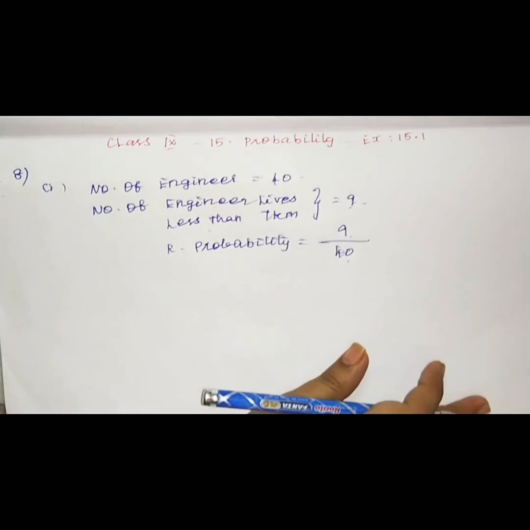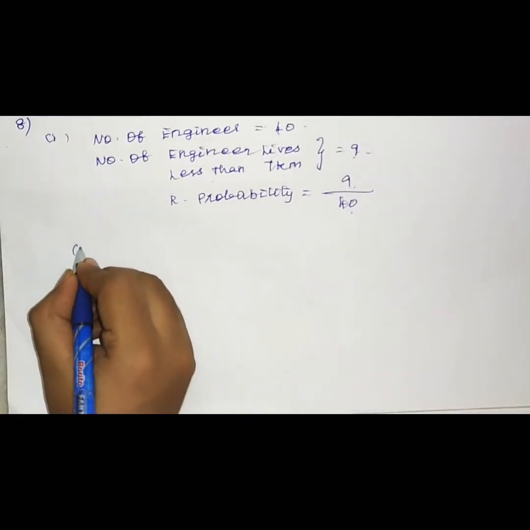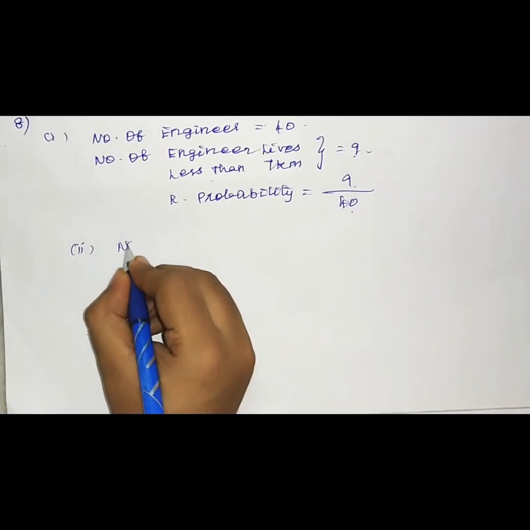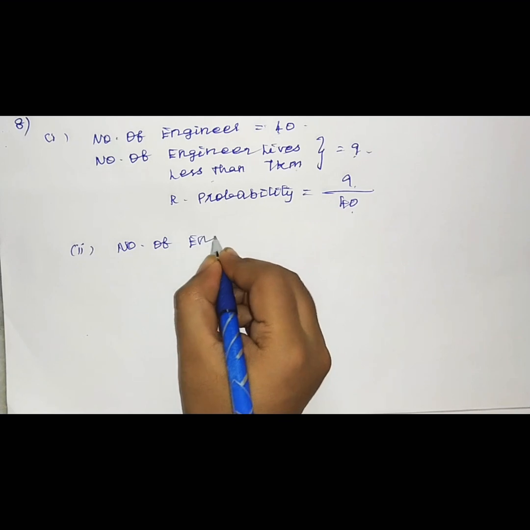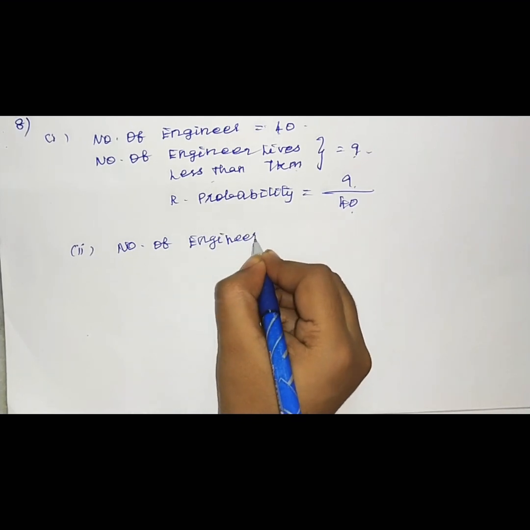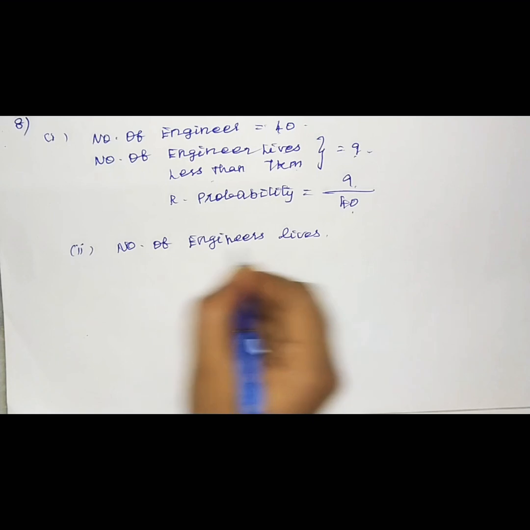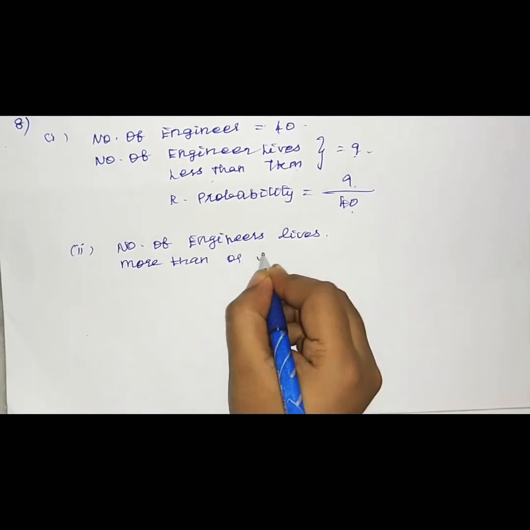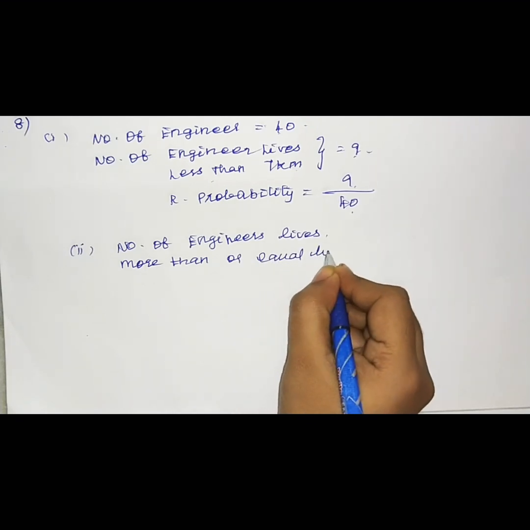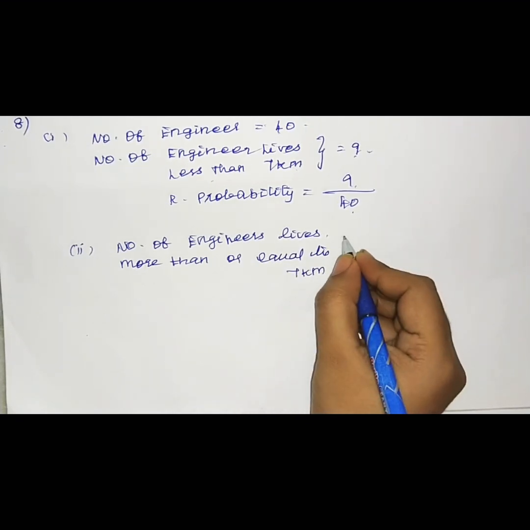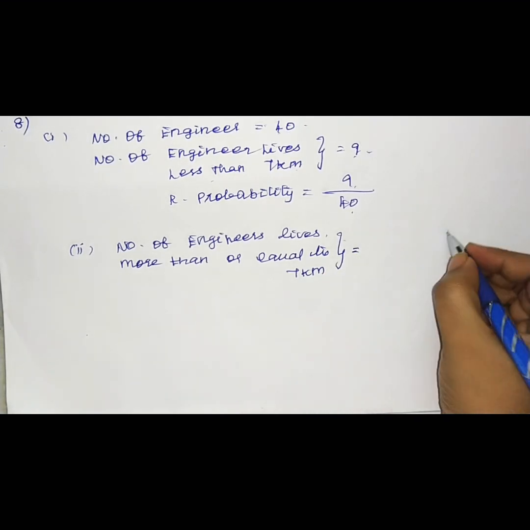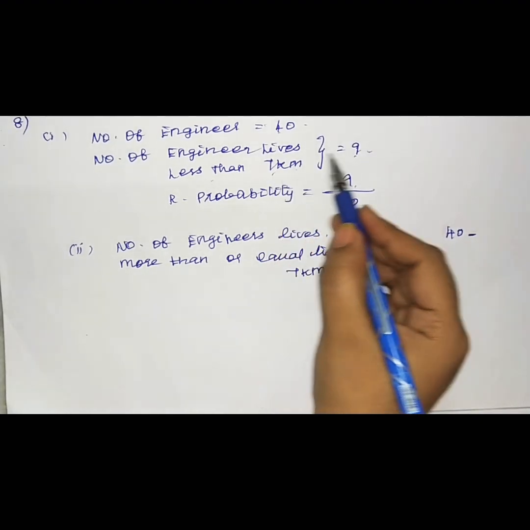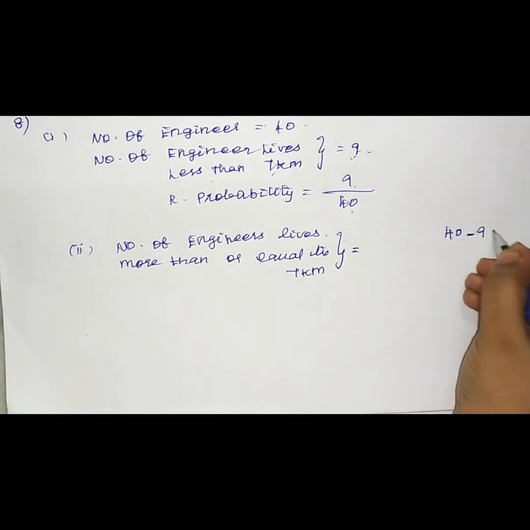Now we can see the second one. In the second one, they ask more than or equal to 7 kilometers. So the number of engineers who live more than or equal to 7 kilometers, we have already written. The total number of engineers is 40. In that, less than 7 kilometers is 9. If you subtract, you will get 31.